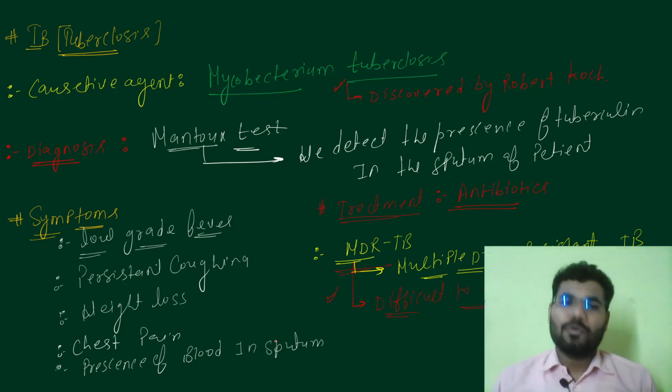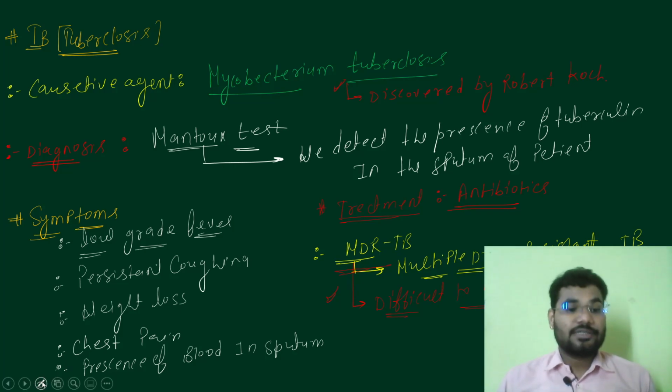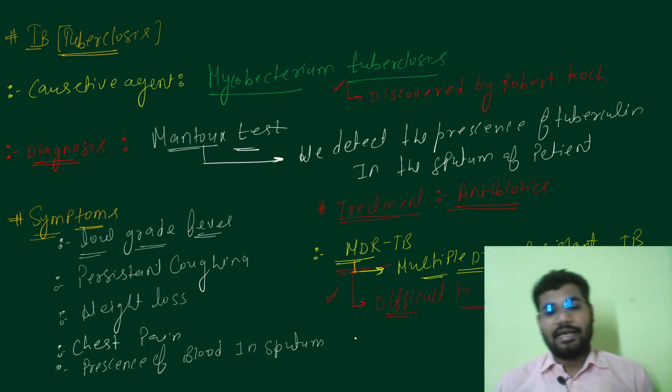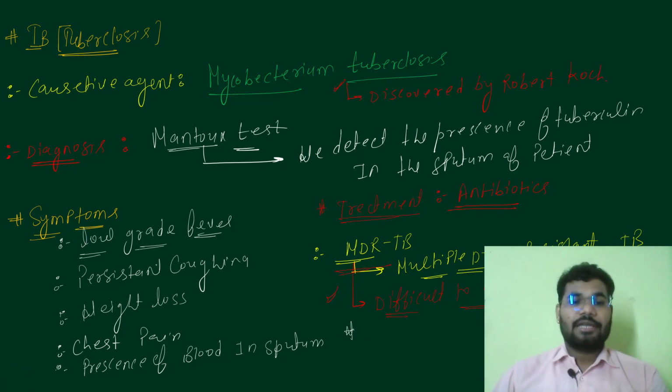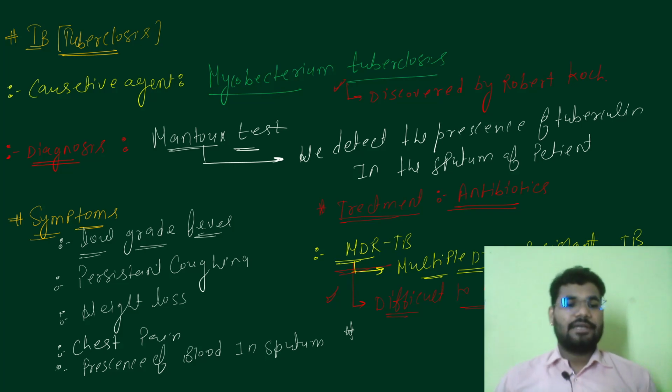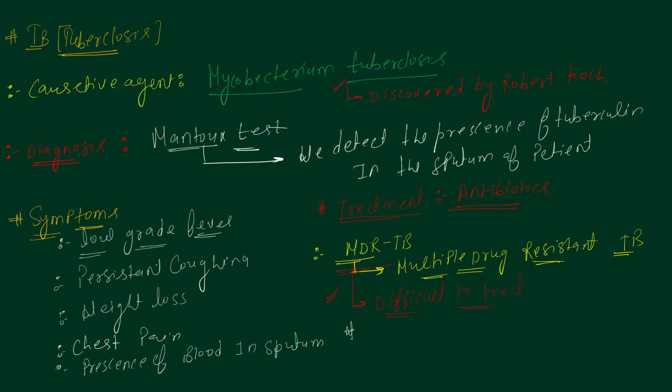Is there any prophylaxis or vaccine available? Yes, a vaccine is available for TB. The vaccine is known as the BCG vaccine.